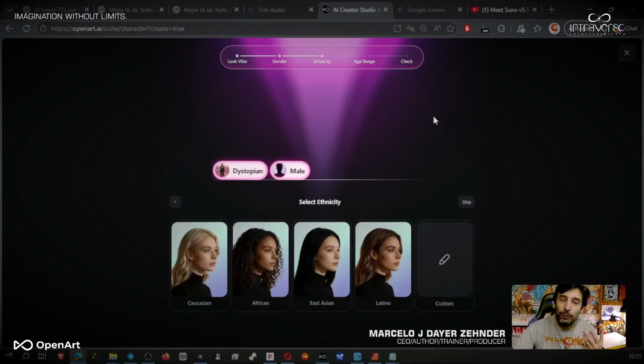Now we're choosing the ethnicity. The ethnicity is either Caucasian, African, East Asian, or Latino. There are definitely some missing, but that's what the custom option is for. If we want to select another type of ethnicity that exists in the world, one that we want or need, or even mix these ethnicities to create a new character, that's something we can do. In fact, that's exactly what I'm going to do. We're gonna mix these and hit apply.